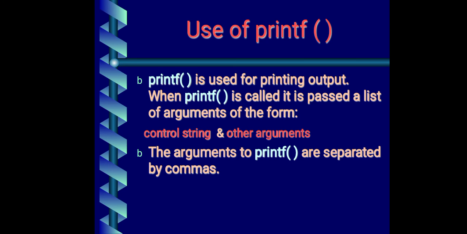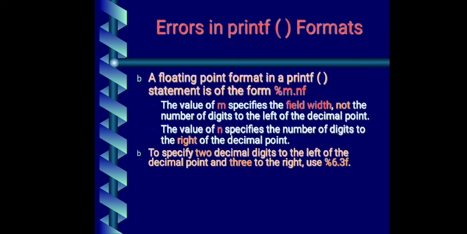Printf is used for printing output. When printf is called, it passes a list of arguments. It will pass your control string and other arguments to the string. There can be errors in the format. You can write by mistake, some errors can be generated, like if you are writing percentage %m.n, then you need to specify what M is and what N is, otherwise an error may be generated.